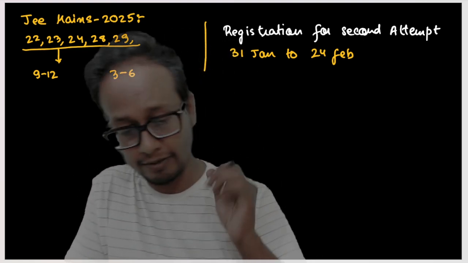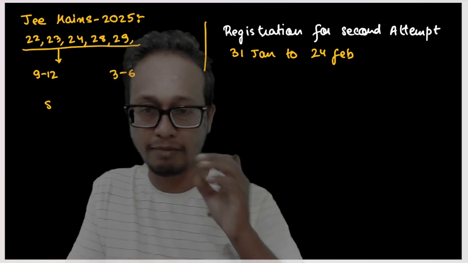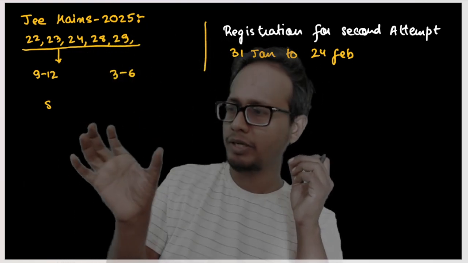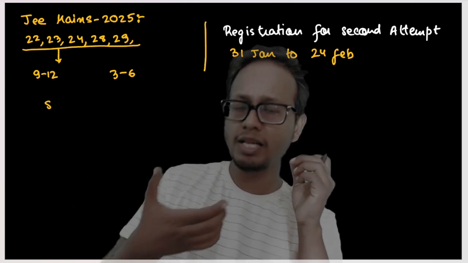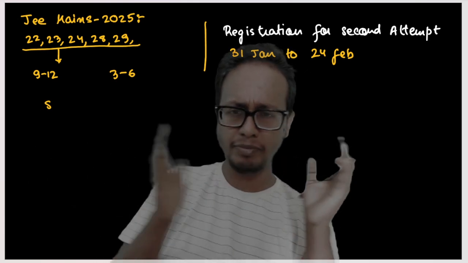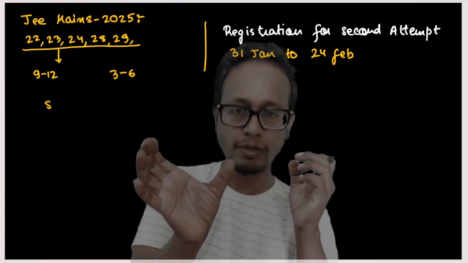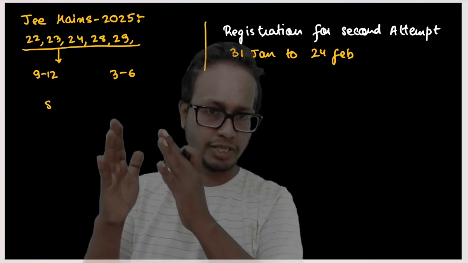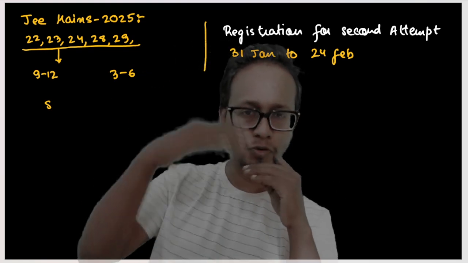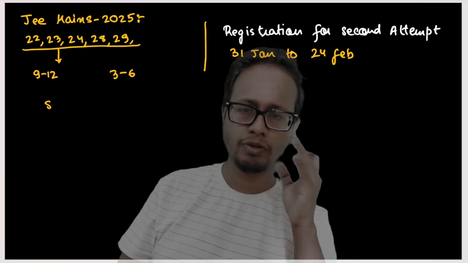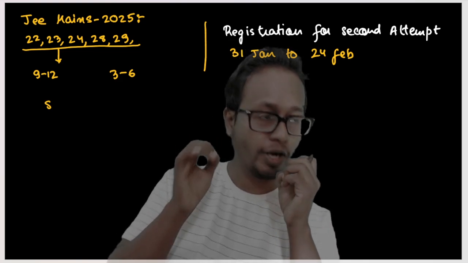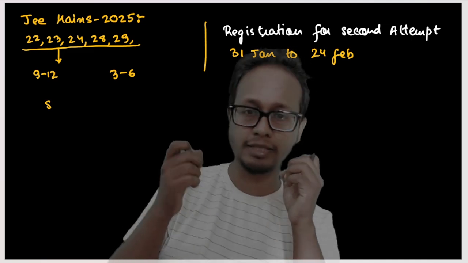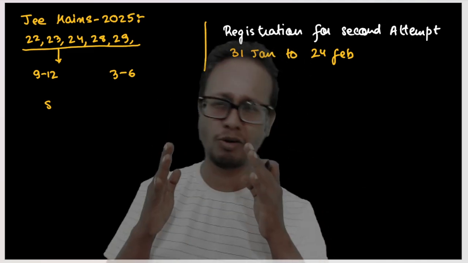See, I'll begin with a fact. Stress or frustration will decrease your spatial memory. By now, if you have done a lot of test series, when you attempt some question, you automatically come up with the formula or the process, and you get to the answer. What I'm trying to say is, when you first read the question, you do not directly know what to do. You just browse around the question and you ultimately find the answer by whatever process and formulas you know. Those kinds of things are spatial memory. The point I'm making is, the more frustration or stress you take, the more it will affect your spatial memory, and you will perform much worse if you attempt this exam with a lot of stress or frustration.